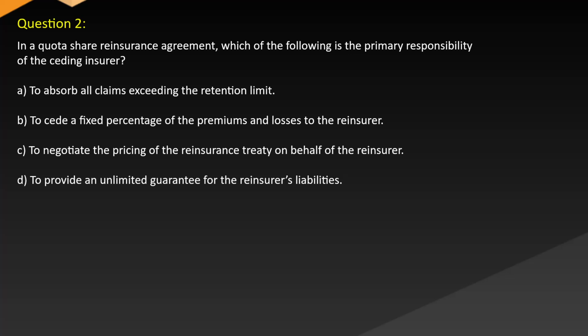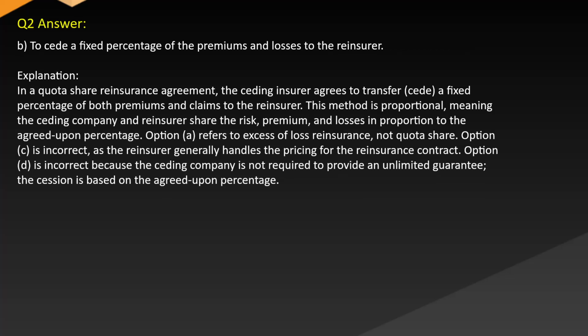D. To provide an unlimited guarantee for the reinsurer's liabilities. Answer: B. To cede a fixed percentage of the premiums and losses to the reinsurer. Explanation: In a quota share reinsurance agreement, the ceding insurer agrees to cede a fixed percentage of both premiums and claims to the reinsurer. This method is proportional, meaning the ceding company and reinsurer share the risk, premium, and losses in proportion to the agreed-upon percentage.